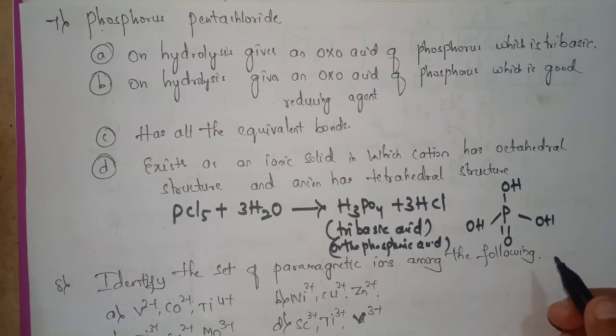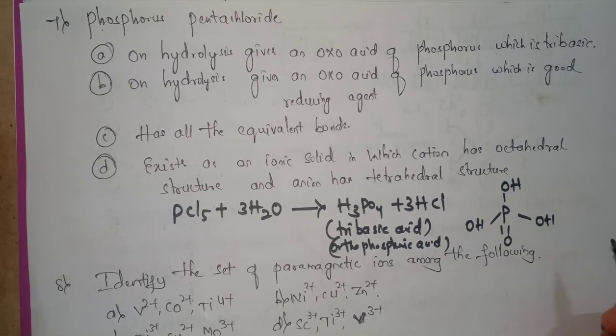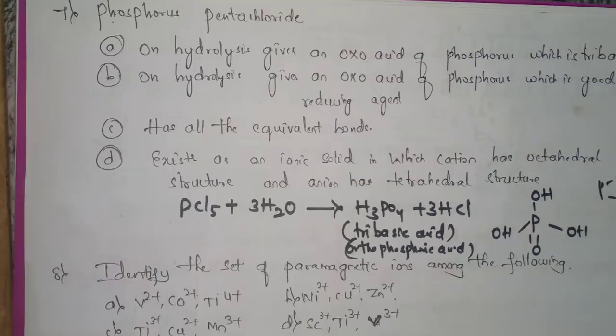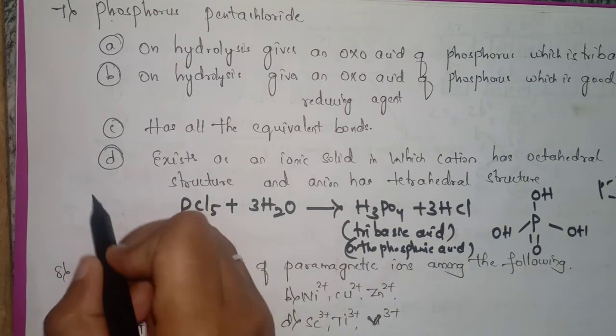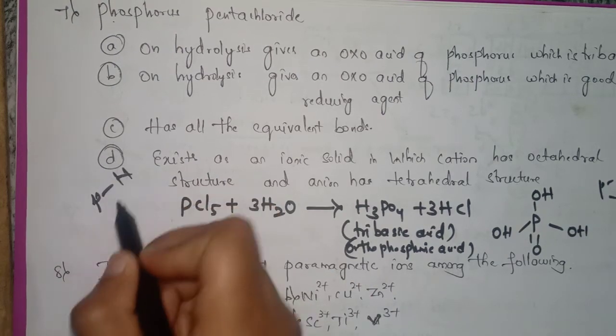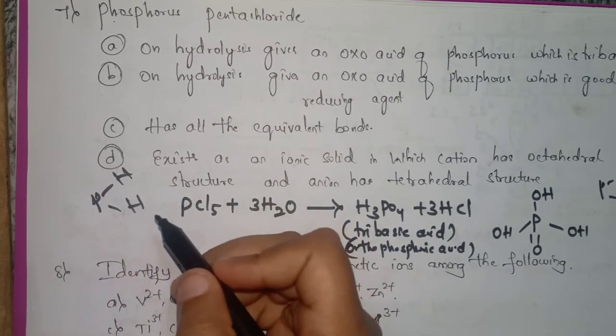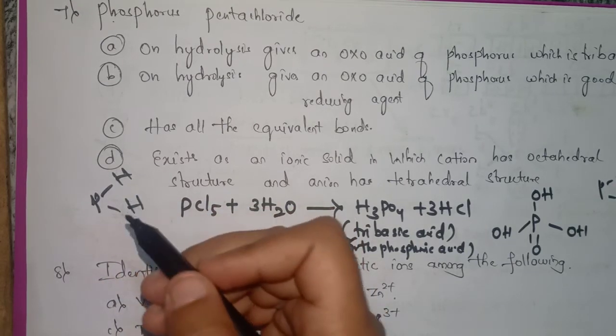That means 3 replaceable hydrogen atoms are present in a molecule. Hydrogen atoms which are directly attached to the phosphorus cannot be replaced by the metal ion. See here, if the H atoms are directly attached to phosphorus, they cannot be replaced by the metal ion.